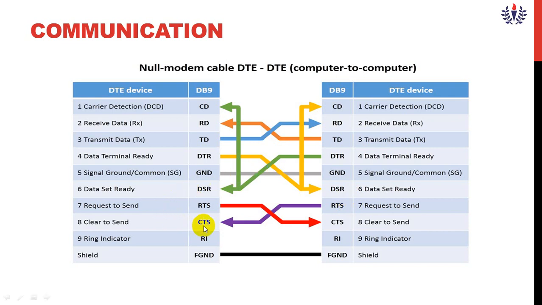The ninth one is the ring indicator. The ring indicator will be activated if a modem that operates as a data set detects a low frequency ring signal. Then the data terminal is alerted. But RI will not stop the flow of serial data between devices.